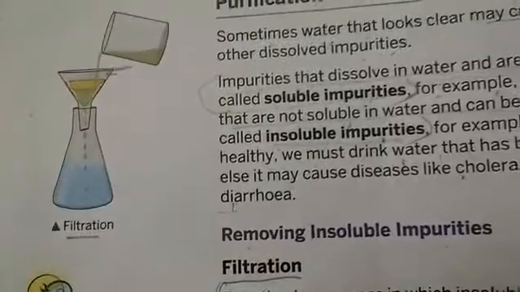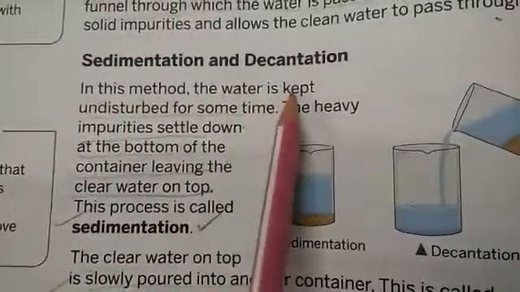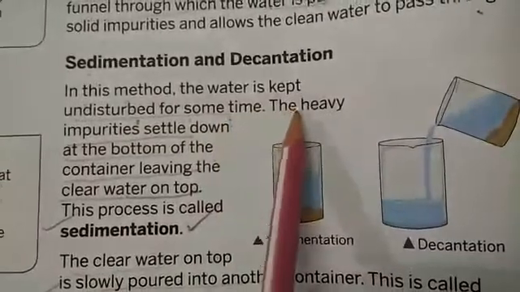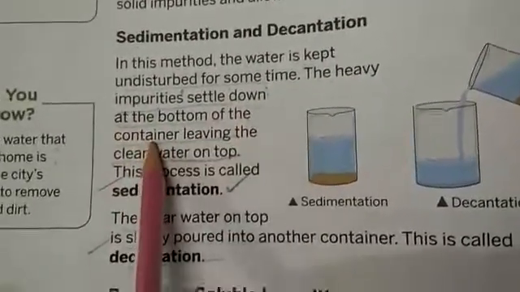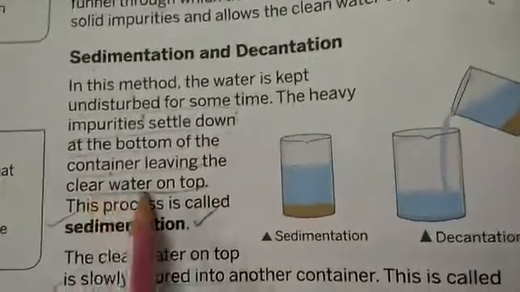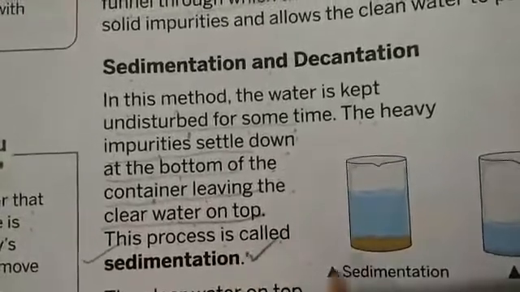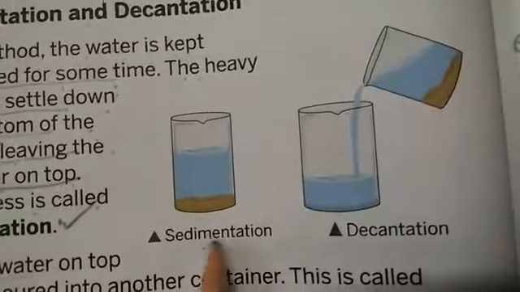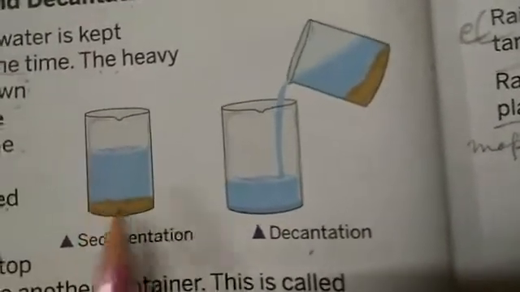Now we come to sedimentation and decantation. In this method, the water is kept undisturbed for some time. The heavy impurities settle down at the bottom of the container, leaving the clear water on top. This process is called sedimentation. Now you see in this picture, this is sedimentation and this is decantation.